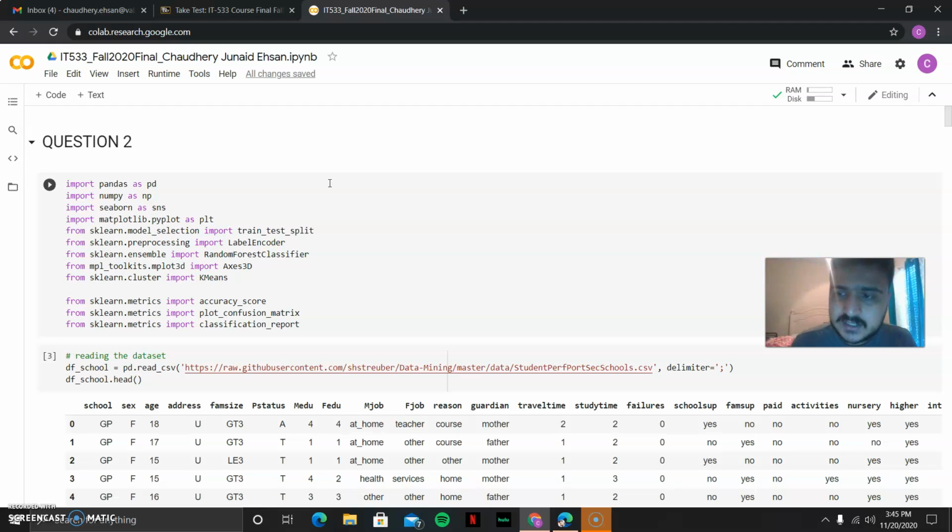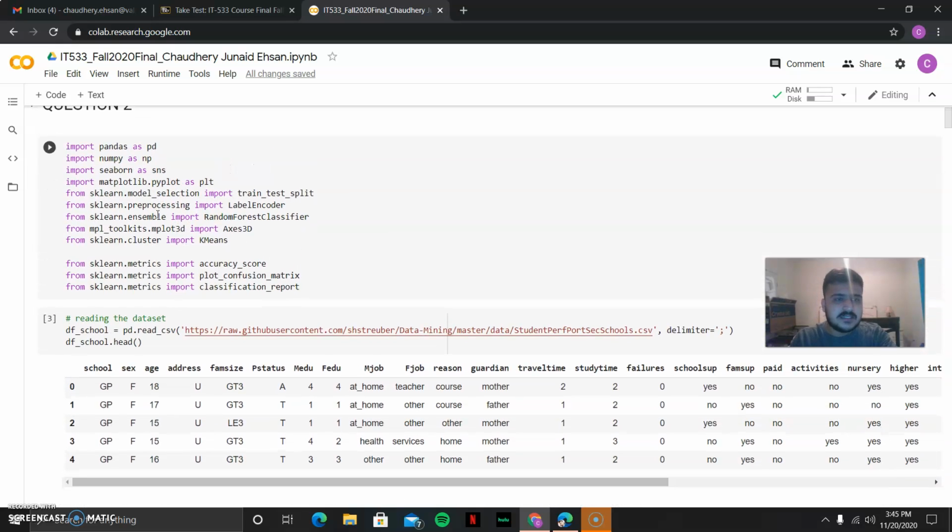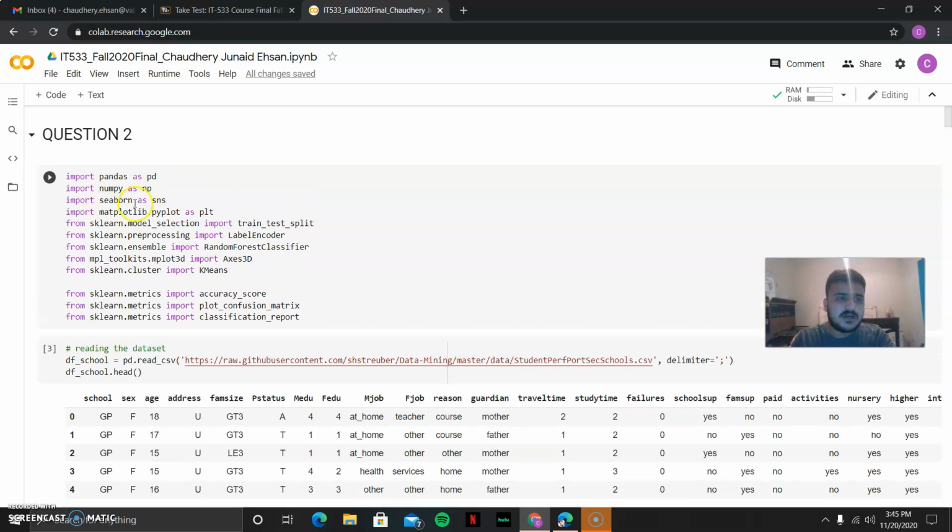First, I uploaded all of the packages which are required to run my file: pandas, numpy, seaborn, matplotlib, train test split, and accuracy score, confusion matrix, classification report.